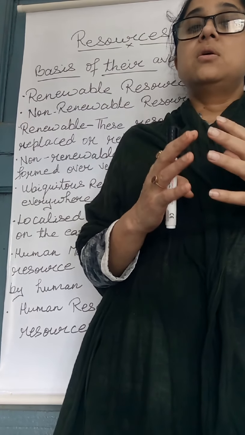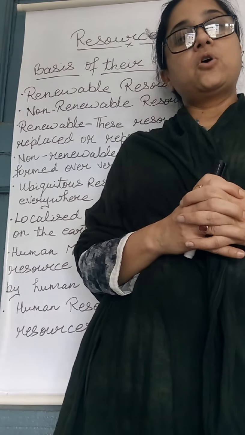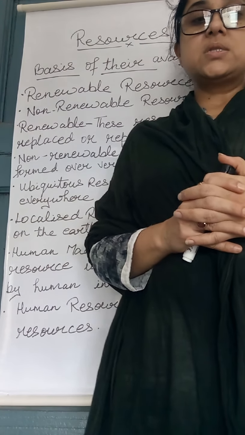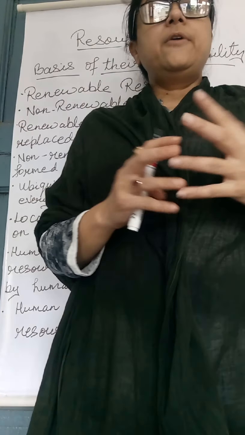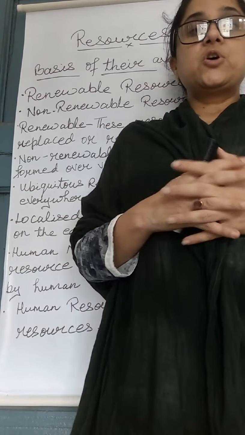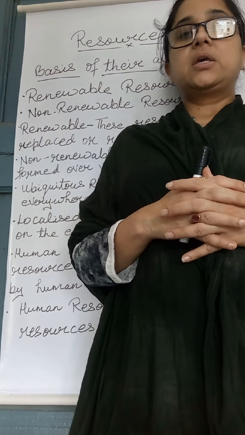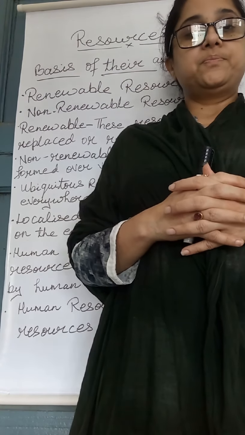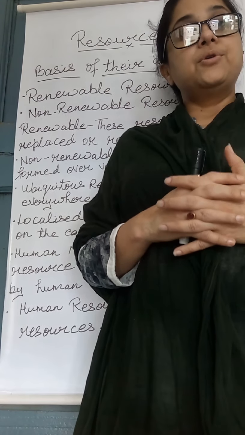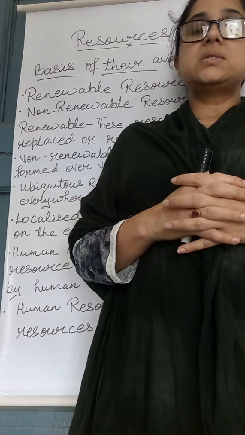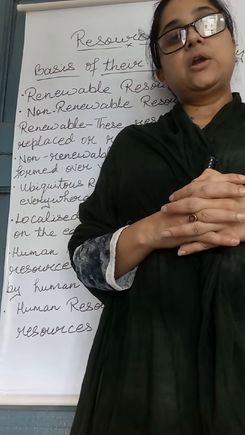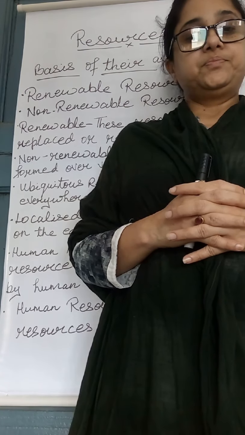It is a very slow process of formation. They cannot be replaced once they get depleted. If they are finished very fast, it is not possible for us to make them again in a fast manner. However, metallic minerals can be reused by recycling, while coal and petroleum cannot be recycled.